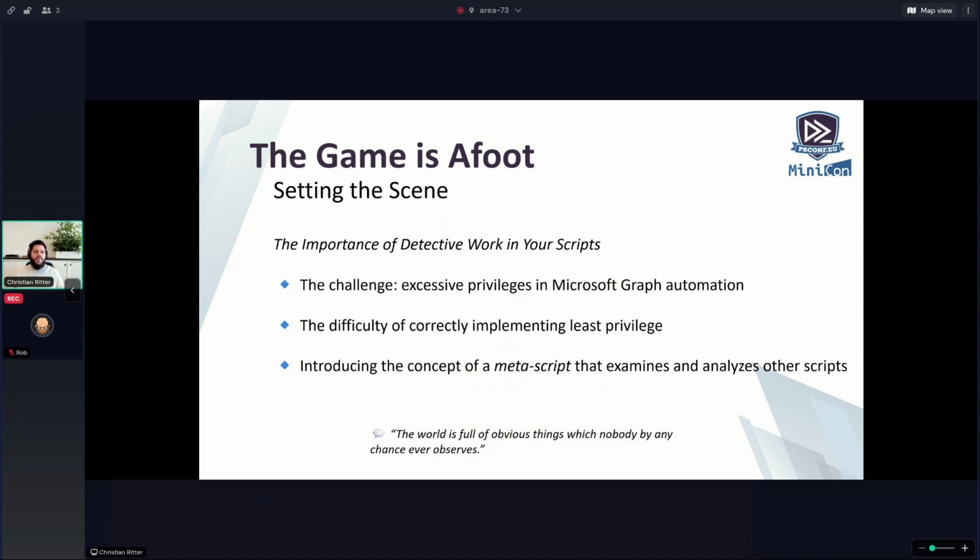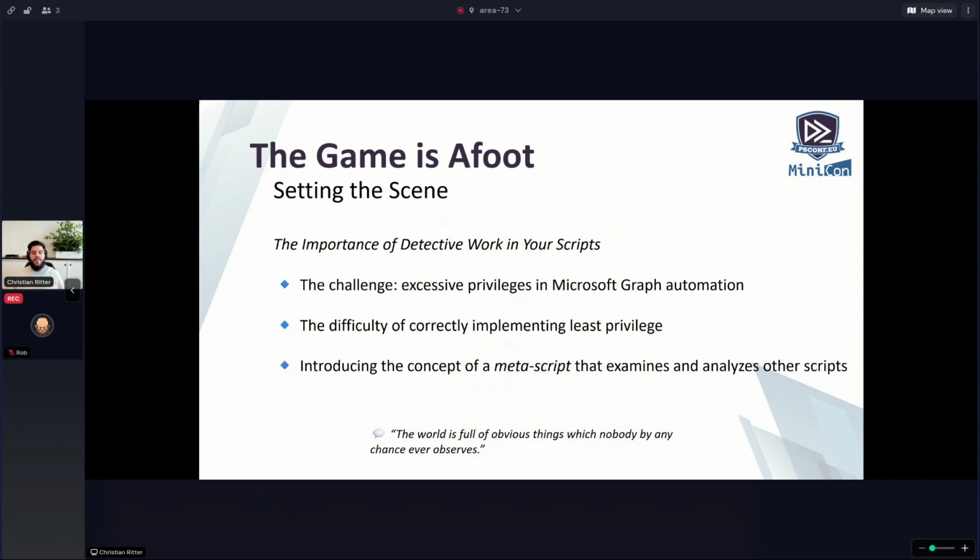Therefore, I want to get rid of this whole process about privileges in Microsoft Graph to find out what my script needs. I just want someone or something to do this for me. And that's the reason why I chose to talk about this to you. But it's kind of difficult to correctly implement those least privileges, or this least privileged approach, as I like to say, because there are some kind of pitfalls and edge cases, but to this we will come a little bit later.